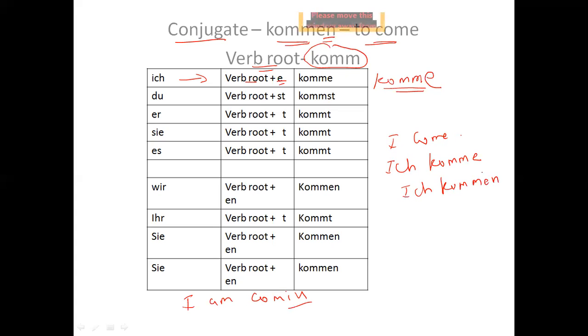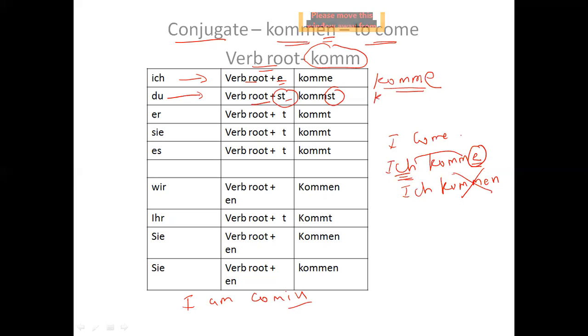If you write ich kommen, it will be wrong. I have to say ich komme only, because the rule says that with ich I have to write e as an ending. Then it says du, with st ending, verb root plus st.